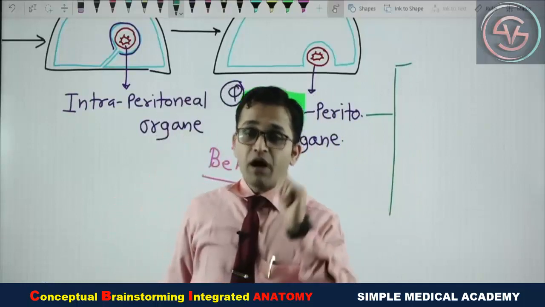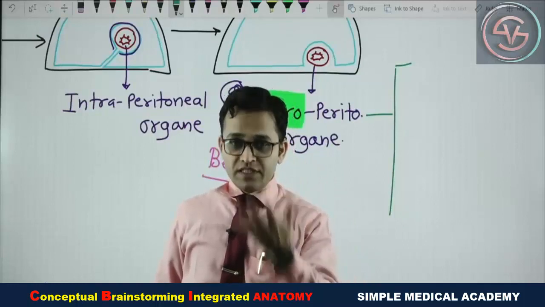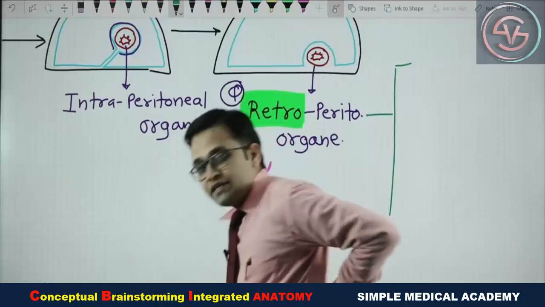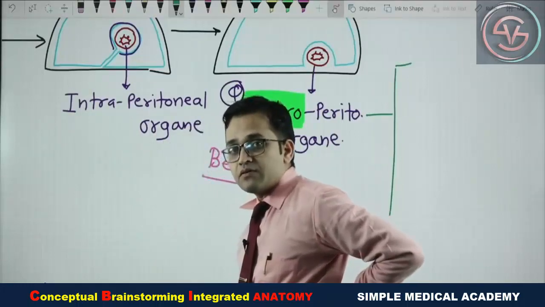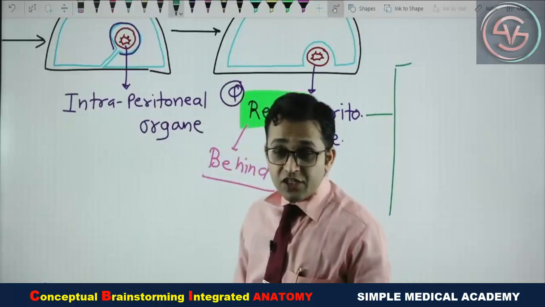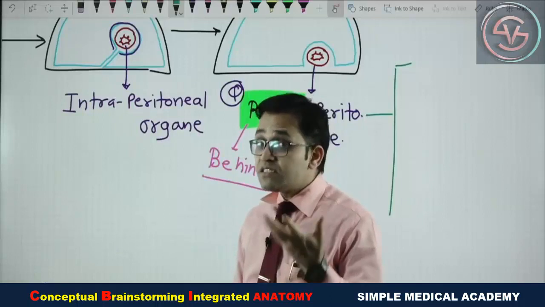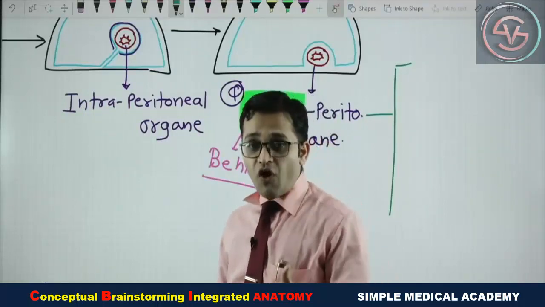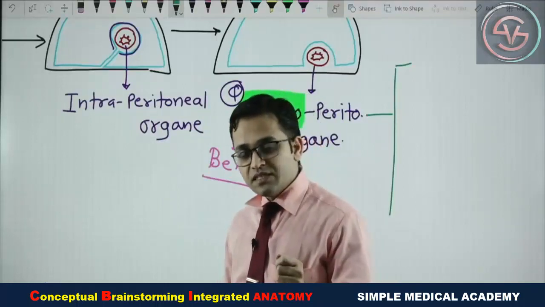In your surgery department, in your medicine department, you go to the ward and you see a patient leaning forward on the bed, on the ventral part. On history taking, the patient says he has a history of chronic alcoholism, and the patient is presenting with this.